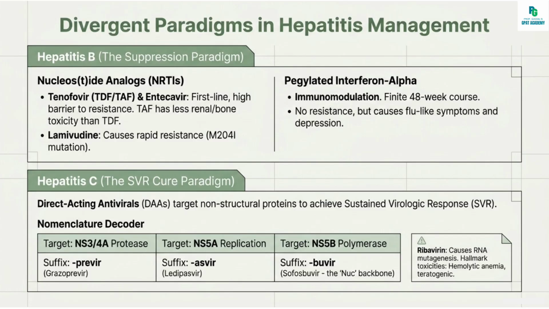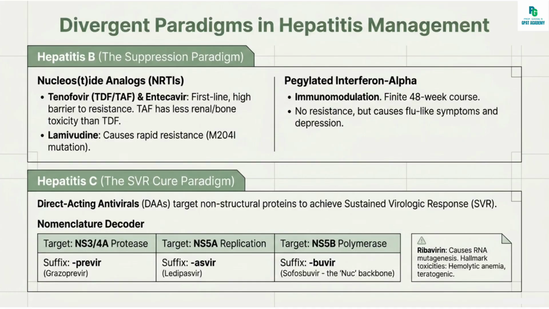Next is the NS5A inhibitors. The target protein is the NS5A replication complex. Next drug class is the NS5B polymerase inhibitors. The target protein is NS5B RNA polymerase. Next class is the NS5B polymerase inhibitors. The target protein is NS5B allosteric inhibition. And the last class is ribavirin. The target is immunomodulation and RNA mutagenesis.